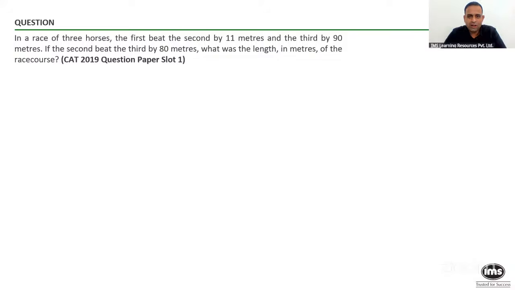So let's see over here. If I make a rough diagram, even though there's no need, suppose the first one to come is horse A, the second one is horse B, and the third one is horse C for easier representation. So it's given that the first one beat the second by 11 meters. So when A reached the finishing line, one can say horse B was 11 meters behind the finishing line. And the third one by 90 meters.